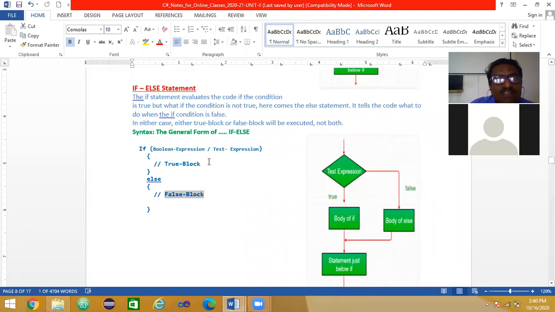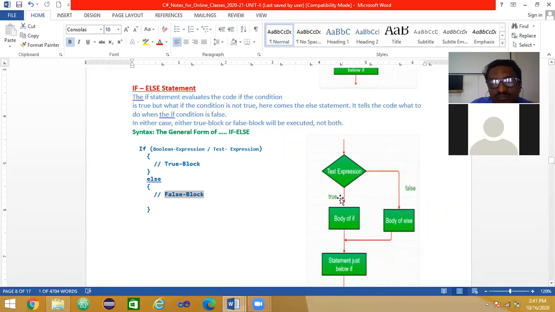And how can this syntax be represented? With the help of a flowchart. The text expression is written in a rhombus box. Control comes from the top here, and branching takes place. I have to go either this side or this side. Testing, okay? And then take branching here.